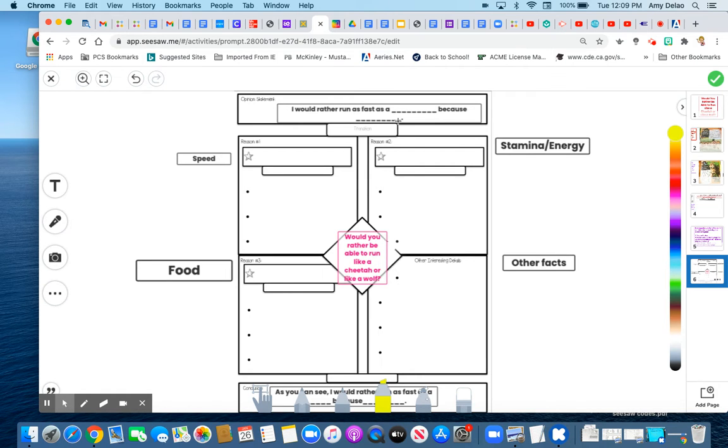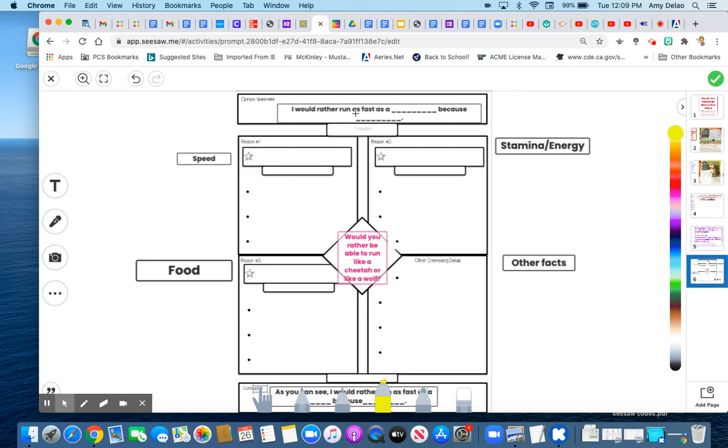Now, this: I would rather run as fast as. You have this piece of paper in your folders, so you can use it from the new folder that you just picked up. Write on it with pencil, and then you can take a picture of that and plop it right there, or you can do it right here on SeeSaw.